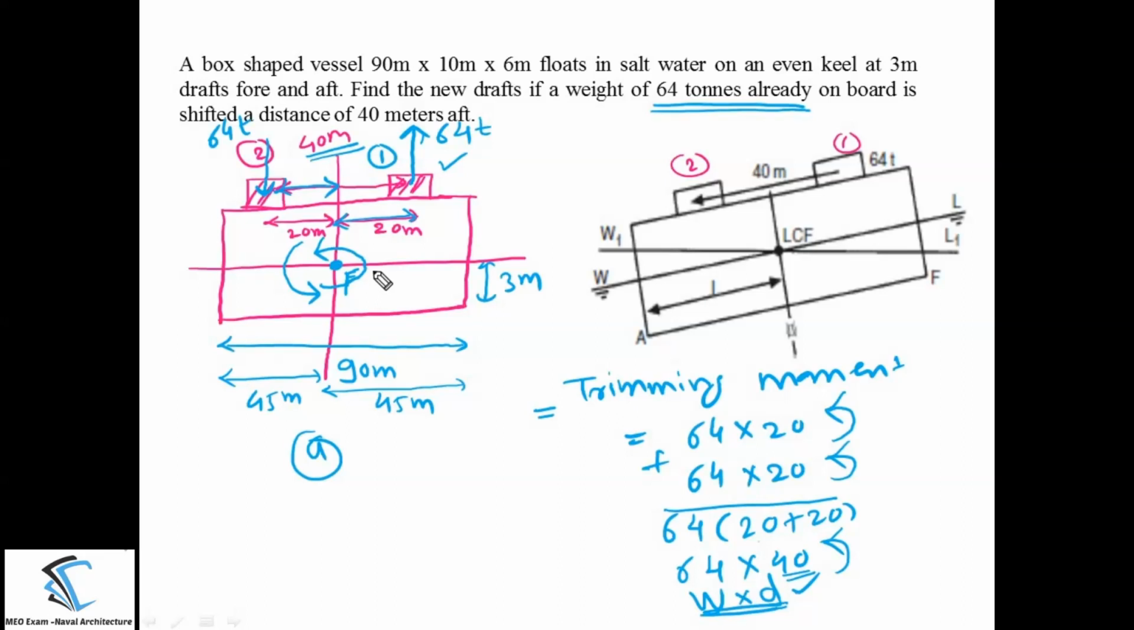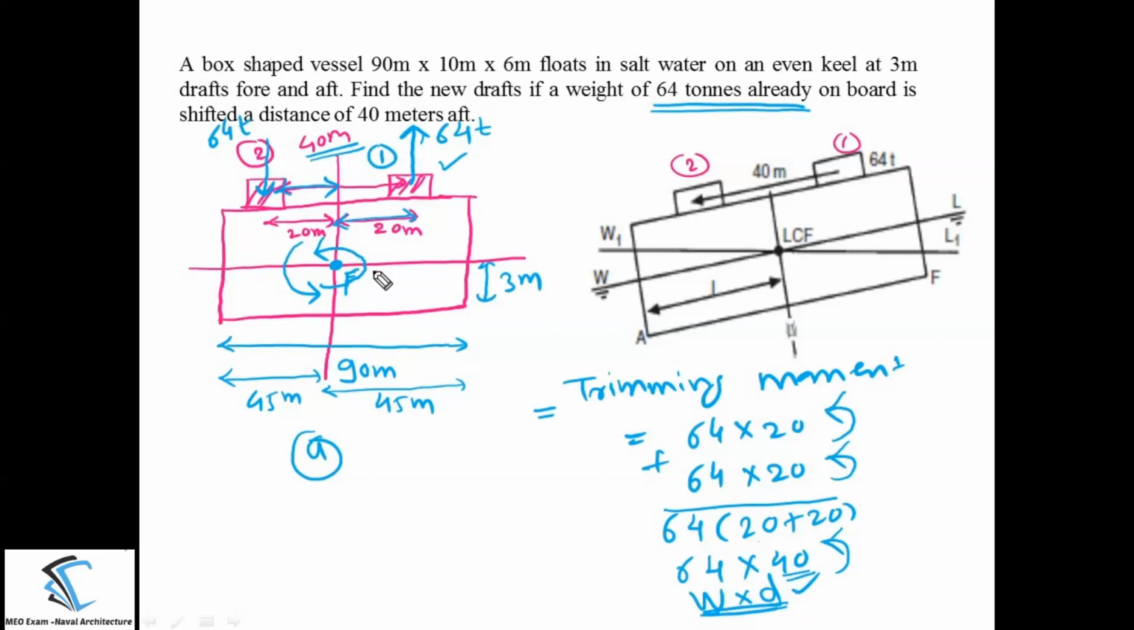This box-shaped vessel is floating on an even keel at a 3-meter draft at the forward and at the aft. Find the new draft if the weight of 64 tons already on board is shifted a distance of 40 meters aft. Now in this numerical, if you analyze, they have not mentioned the initial position of the 64 tons mass which is on the deck. Now the ball is in your court, where we have to assign the initial position of the mass.